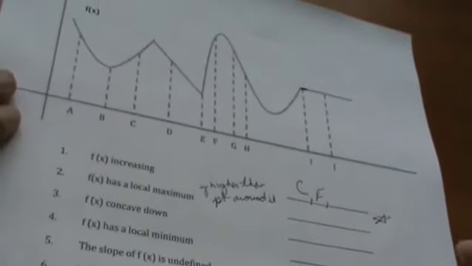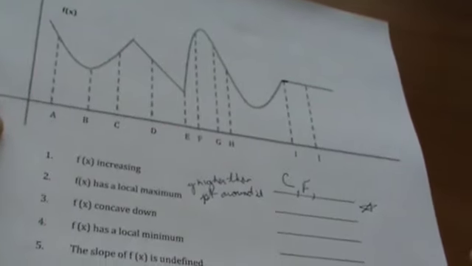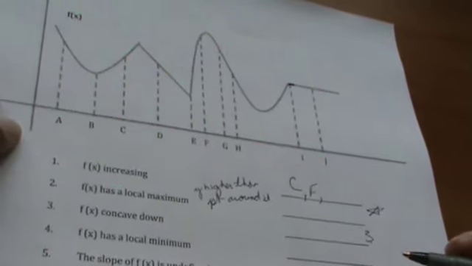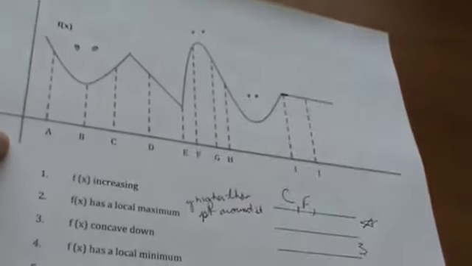Okay. So for number 3, it says, where is your function concave down? All right, so if I look at this, then I want to put my googly eyes at the peaks and the valleys if they're rounded off. So I could put googly eyes there. I could put them over this and here as well.